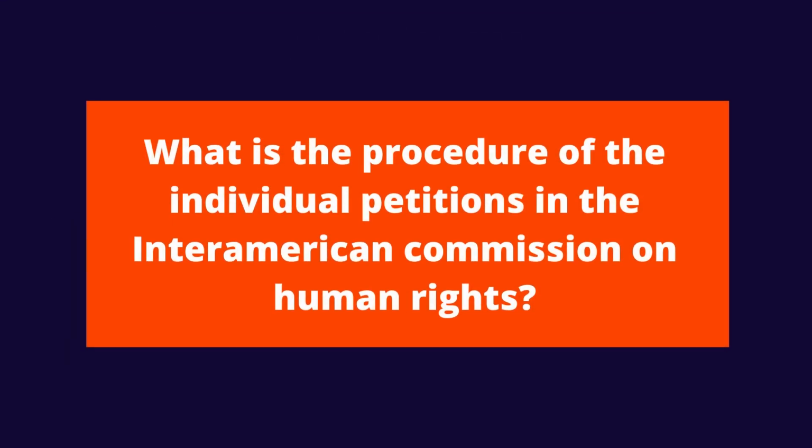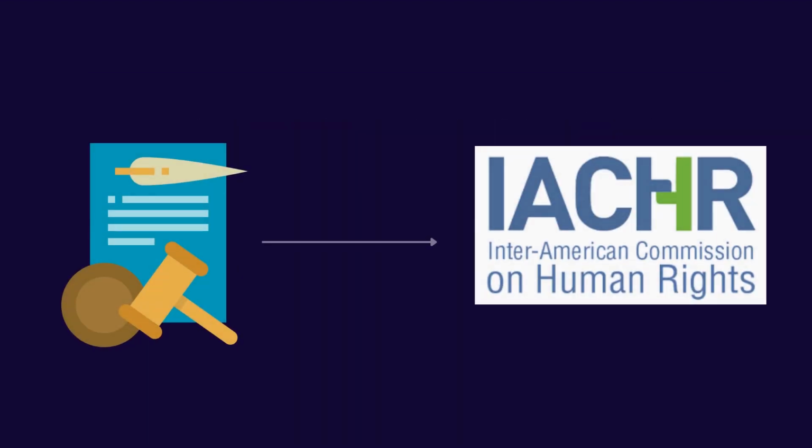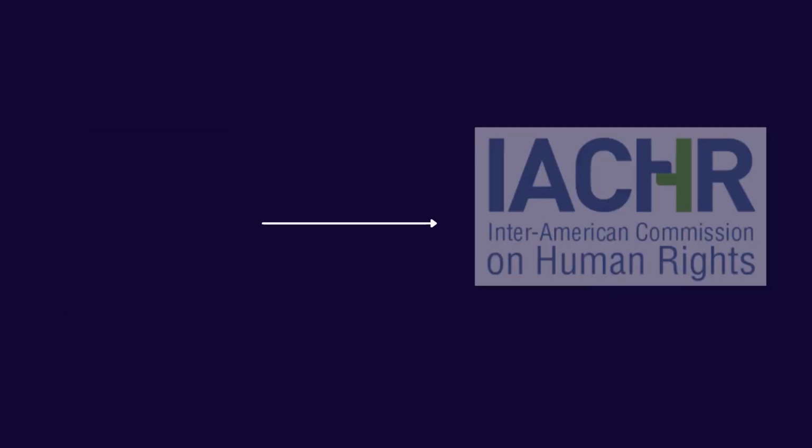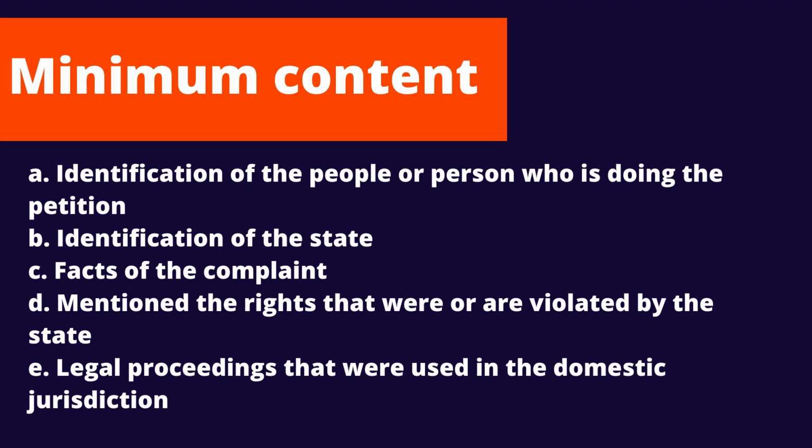Finally, in our last topic, we are going to talk about what is the procedure of the individual petitions in the Inter-American Commission on Human Rights. So, the first step is to present the individual petition to the Inter-American Commission on Human Rights. But first, we have to take into account what are the minimum contents of an individual petition.